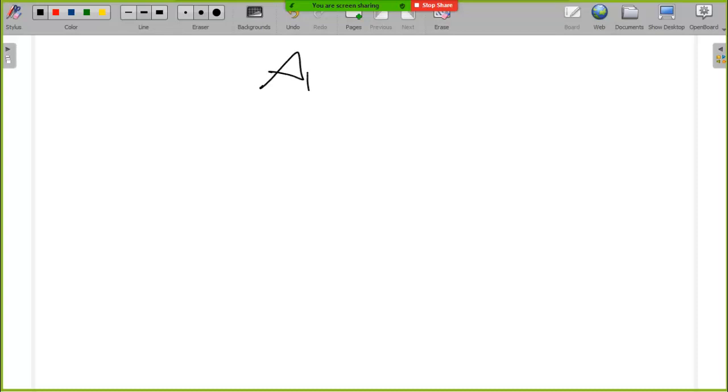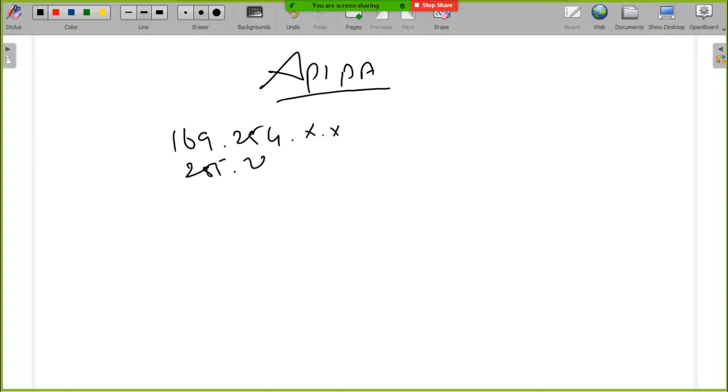In APIPA, I told you, it always starts with 169.254 dot something, and the subnet mask is going to be 255.255.0.0. With this IP address, all the devices connected on a network without a DHCP server will be able to connect with each other, but they will not be able to access the internet, because these interfaces will not have a default gateway address.